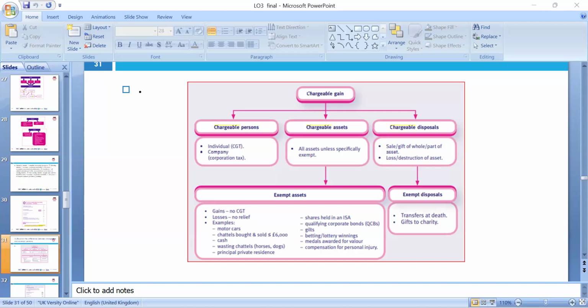So please, for each individual we need to look at chattels: the sale proceeds are greater than 6,000. Allowable losses are based on the deemed proceeds; the gross proceeds are 6,000.